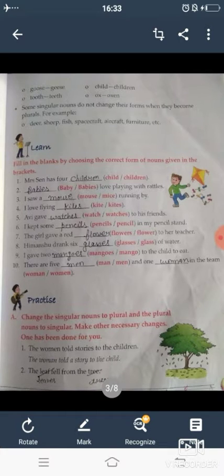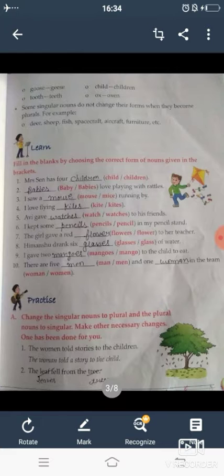Next question, practice. Question number A is: change the singular noun to plural and the plural noun to singular. Make other necessary changes. Students, you are given some sentences and you have to change a singular noun to its plural and a plural noun to its singular. So let's start. Question number one: the women told stories to the children.